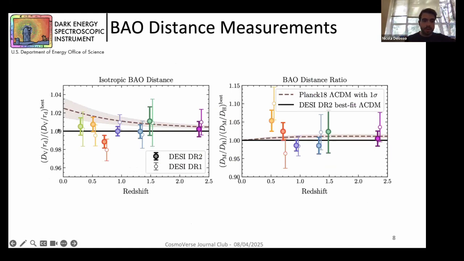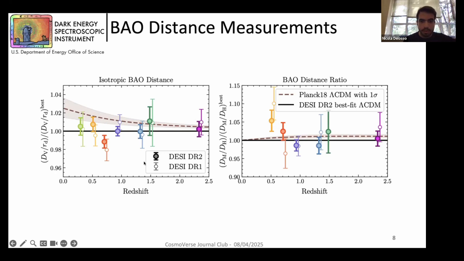So also here, the solid line indicates the best ΛCDM fit from our data. ΛCDM actually describes our BAO measurement very well, but we have a discrepancy with this dashed gray line, which is Planck 2018, especially at low redshift.